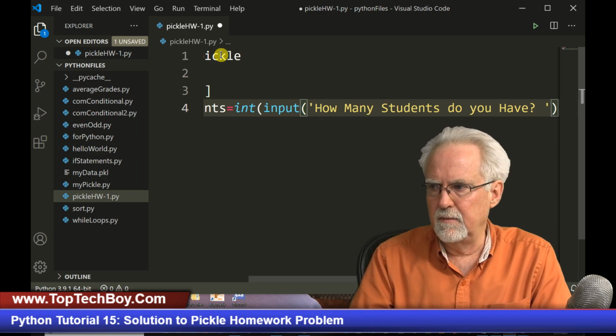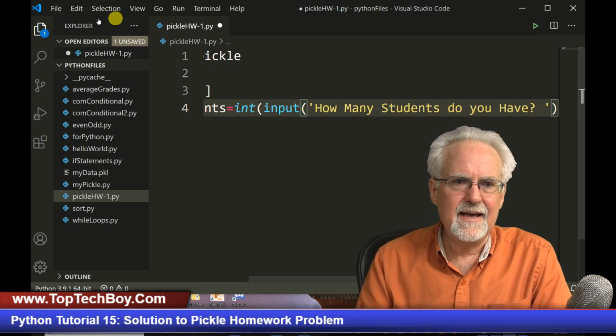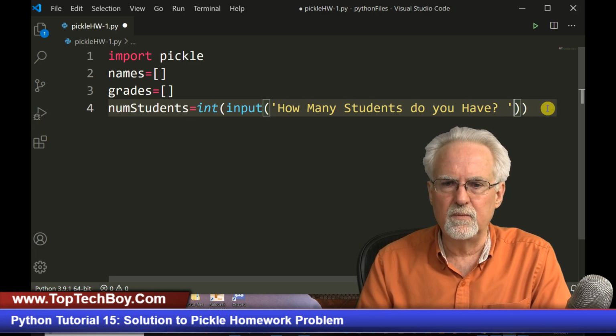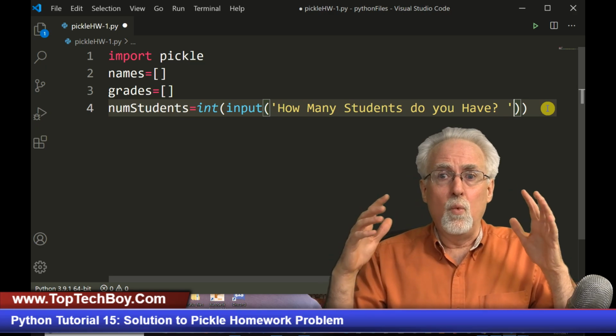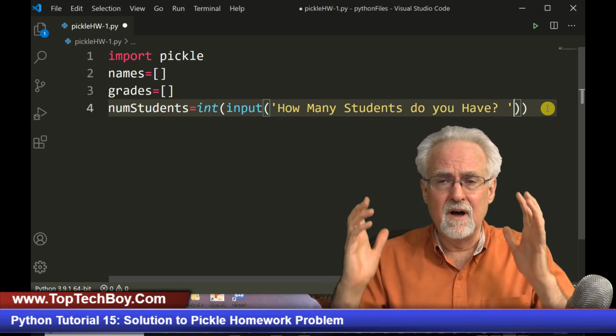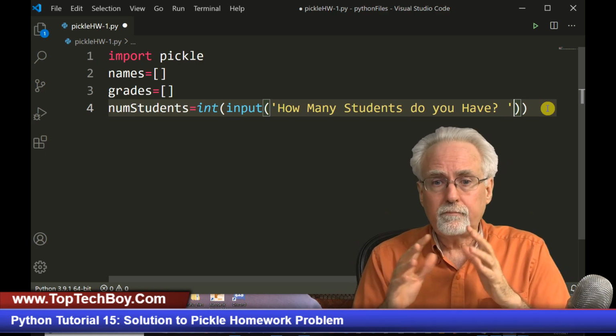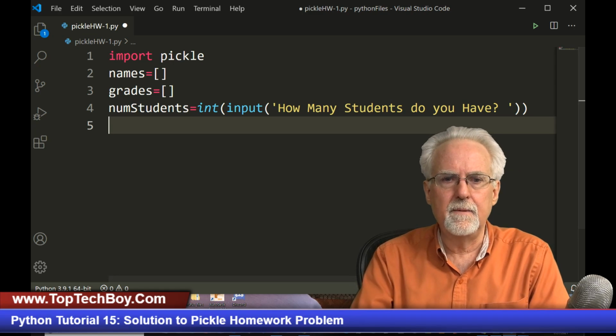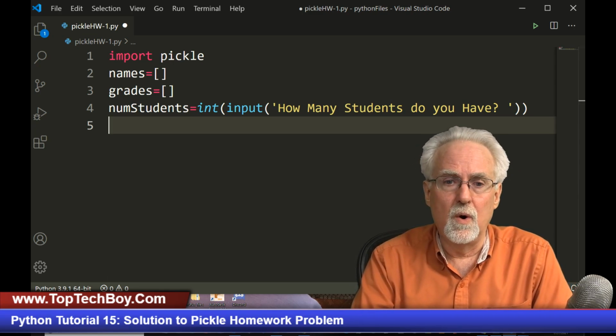Now we need to come over here, and I need to remember to close this so you'll have a bigger view. And then we close the string with a single quote, we close the input with the parentheses, and we close the int with a parentheses. So one of the biggest problems you have in coding, one of the biggest bugs and errors, is not having your quotes and parentheses and so forth balanced.